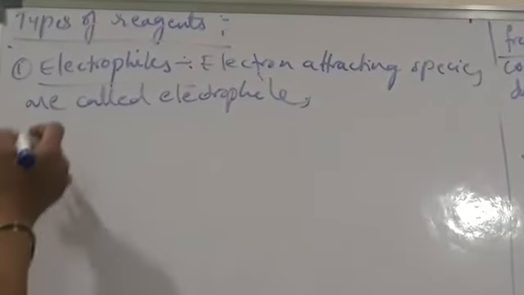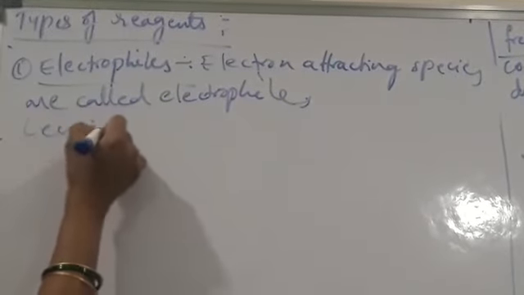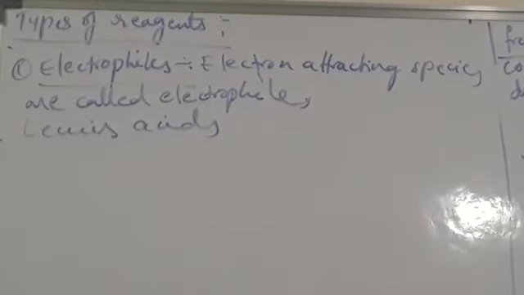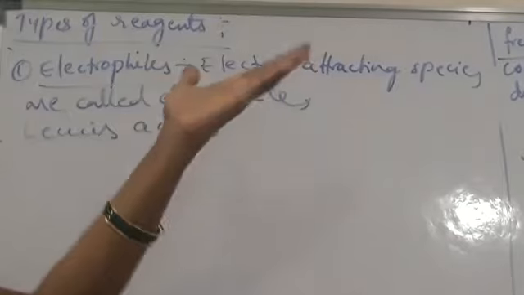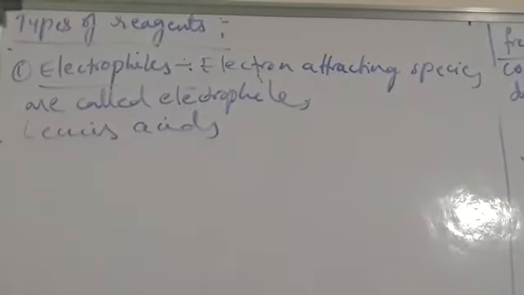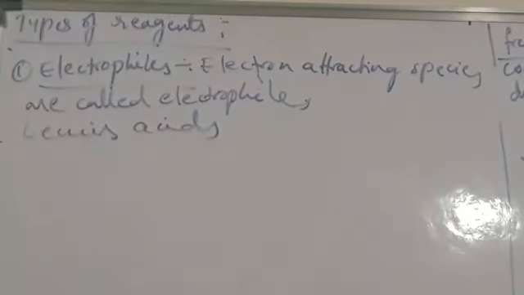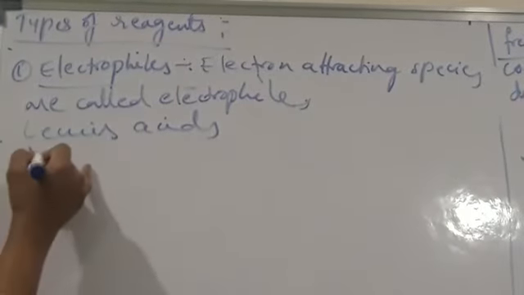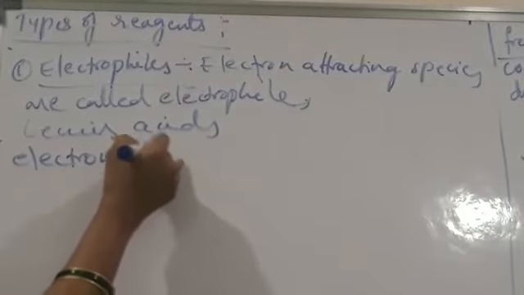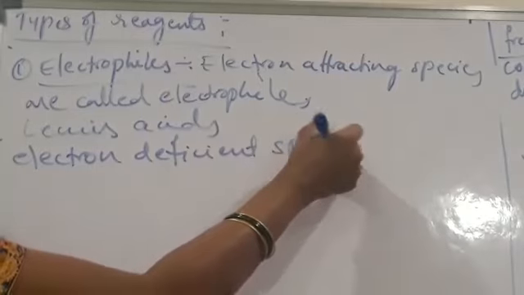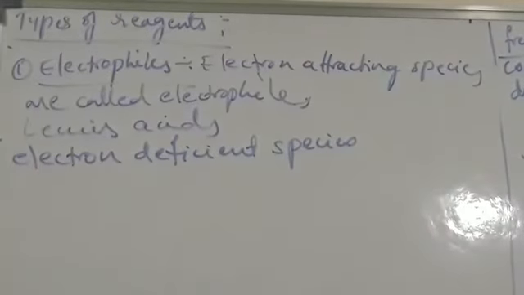Electrophiles are Lewis acids, and also electron deficient compounds. They have a tendency to gain electrons, that's why these are electron deficient species.